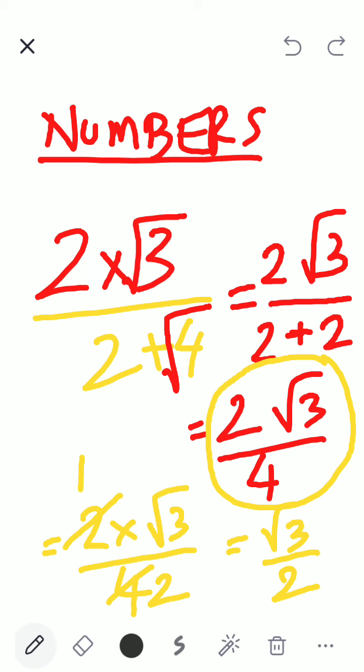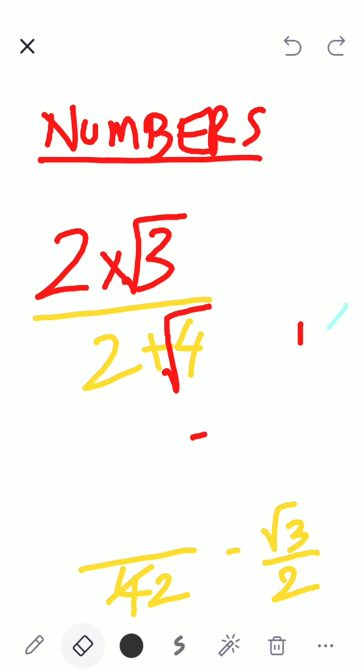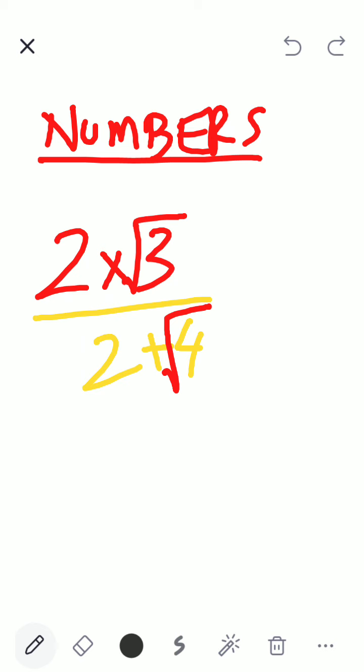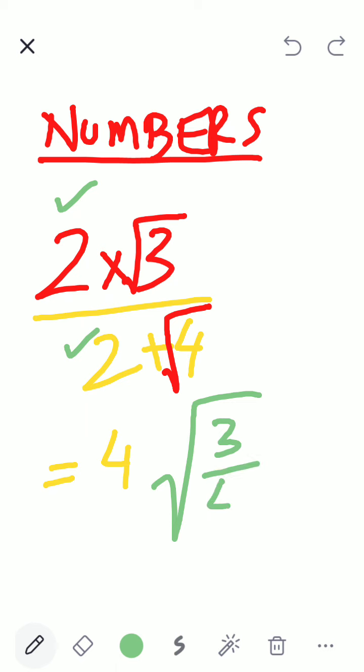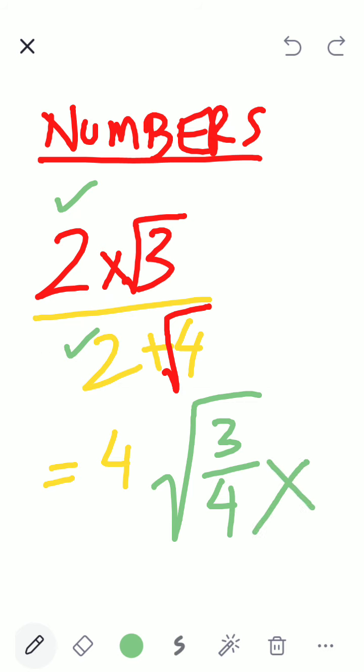I don't know how you all did this and who taught you, but all of you have done 2 plus 2, 4. And then you all did root 3 and combined them without seeing what the symbols are. It is wrong. This is wrong.